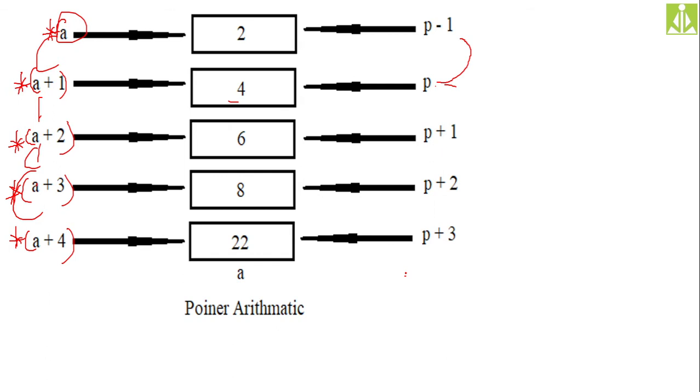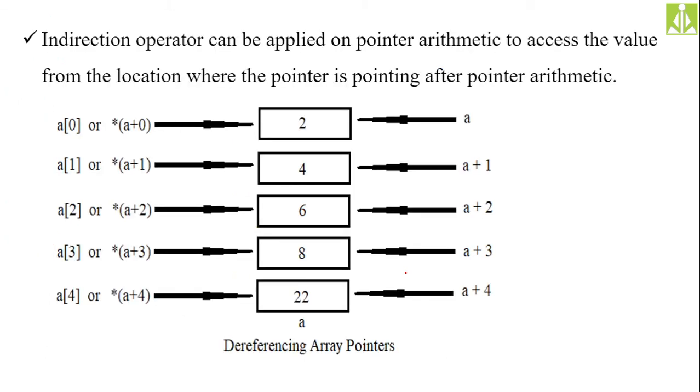So this is about pointer arithmetic, and this is how, in order to dereference, we simply apply the asterisk operator before the array name to get the first location's value. To get the second location's value, add 1 to the array name and apply the dereference. To get the third location's value, add 2 to the first location's address and apply dereference. Likewise, you can access all element values inside your program.